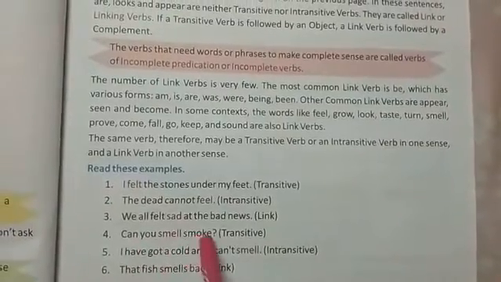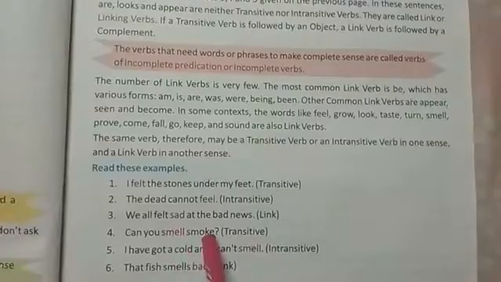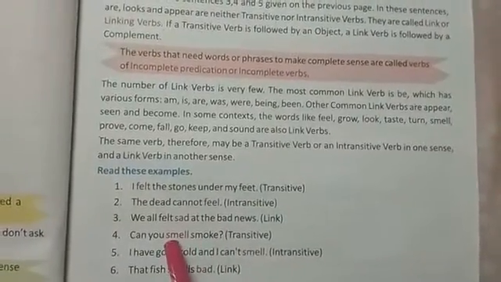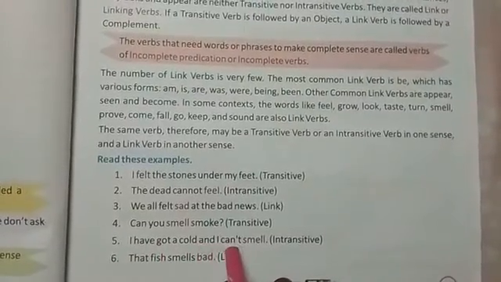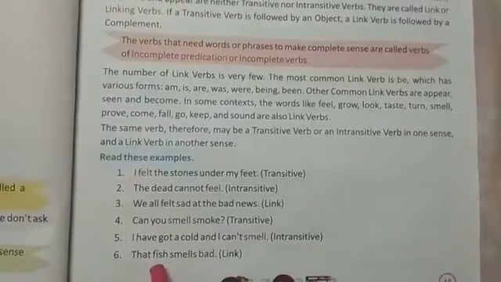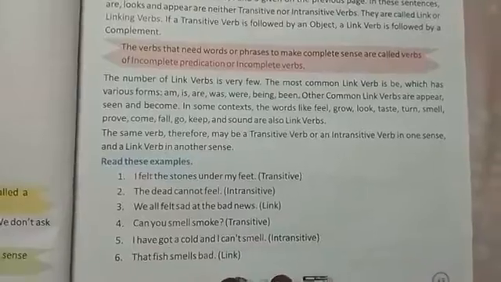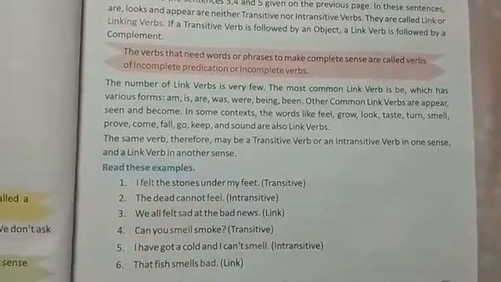Can you smell smoke? Here smell is a transitive verb. Can you smell what? The answer is coming: smoke. So smell is a transitive verb. I have got a cold and I can't smell. Smell is an intransitive verb. The fish smells bad. Here smells is a linking verb, followed by the complement bad. So these are some examples of transitive, intransitive and linking verbs.